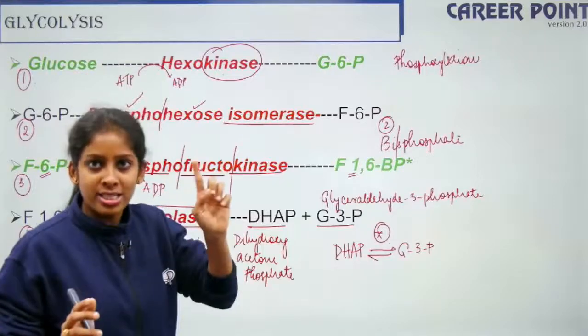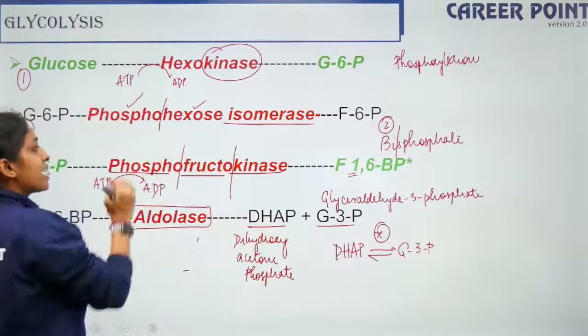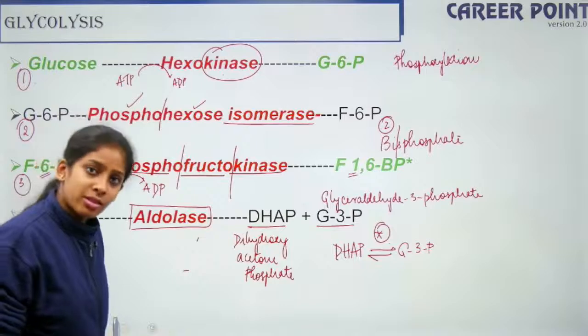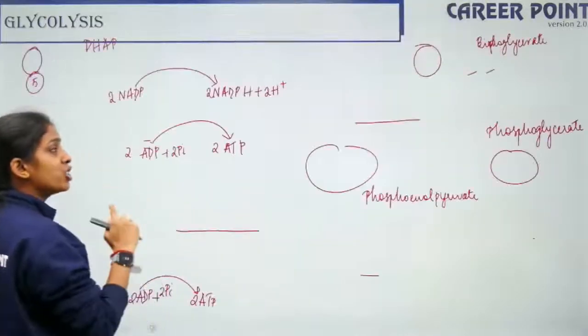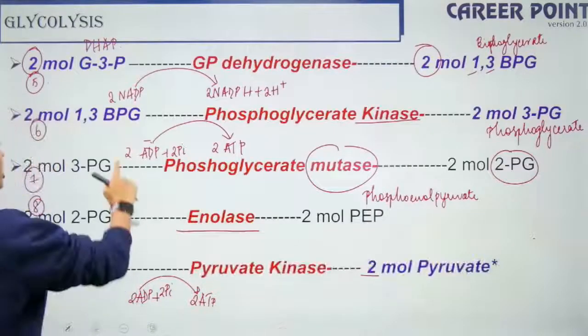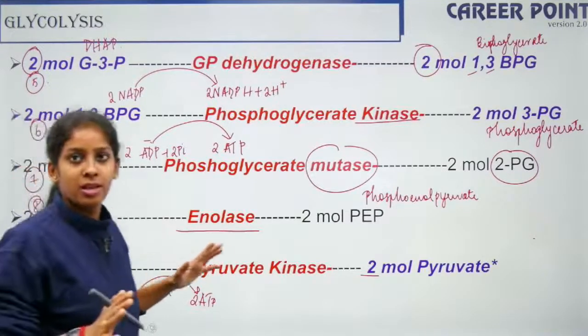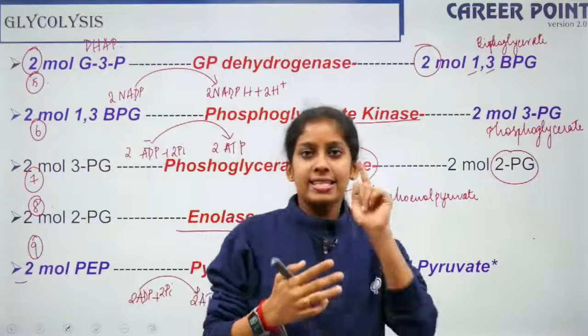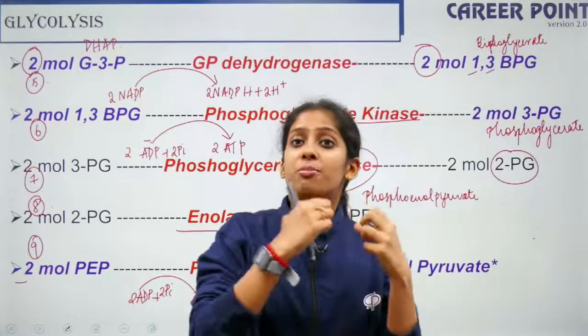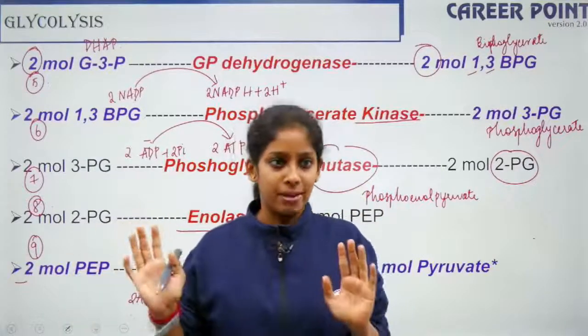So in the first step and third step, ATP is utilized. And where is energy produced? Energy is produced in step 5, step 6 and the last step. So energy is utilized in step 1 and step 3, and energy is produced in 5, 6 and the last step.